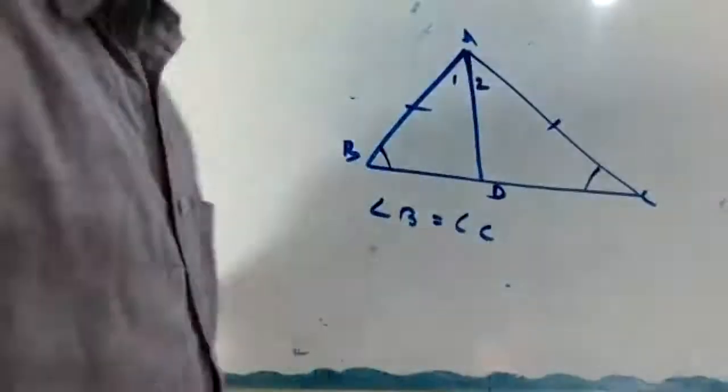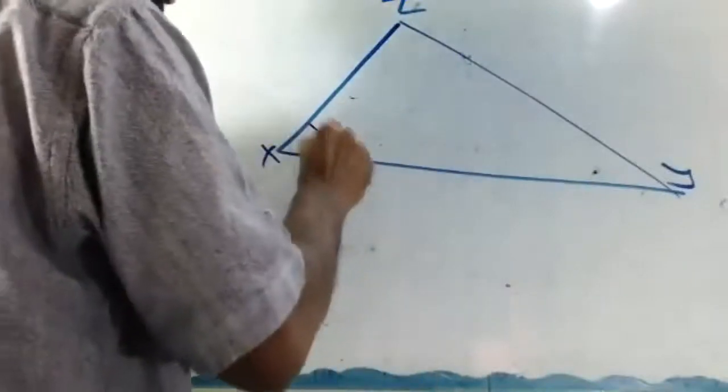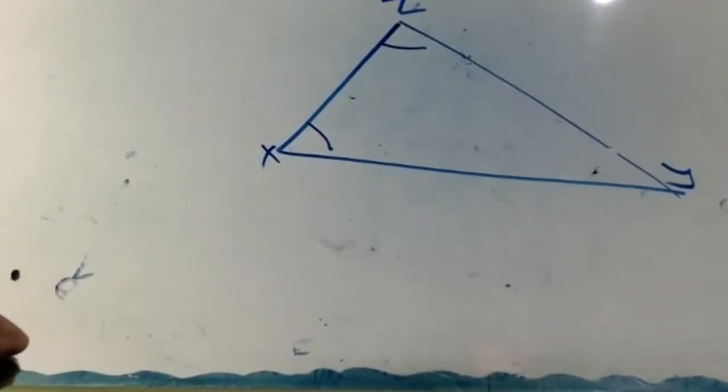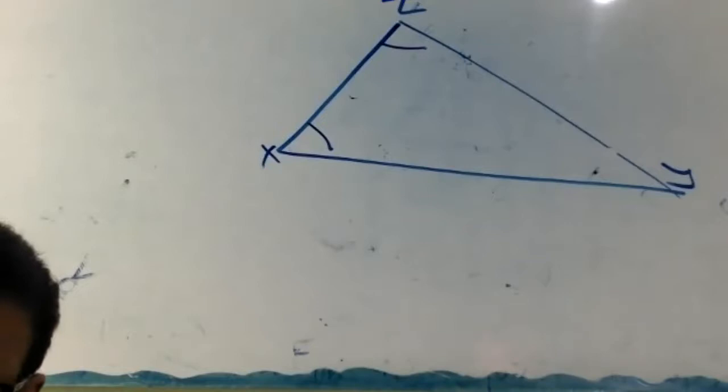So now look, suppose another figure. Look at here. Here, x, y, z. These two are equal. Not this one. This one and this one are equal. Can you say if x and z are equal, which sides are equal then? If angle x and angle z are equal, which sides are equal?